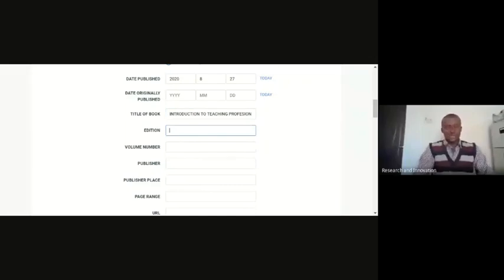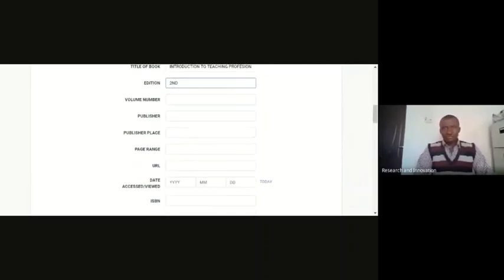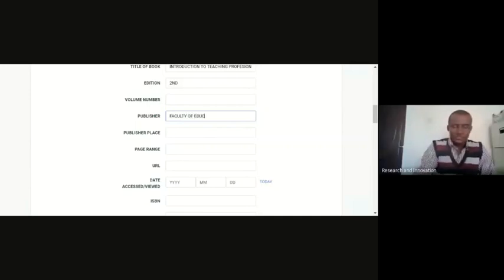Edition, let's assume it is the second edition. Volume is not applicable. Publisher, let's say Faculty of Education, Gombe State University.